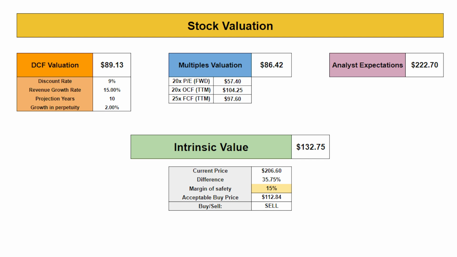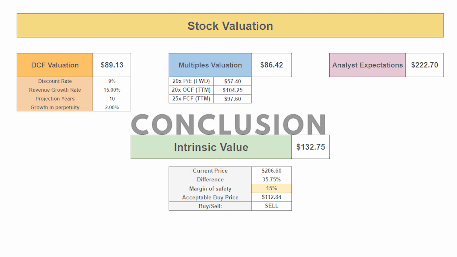Finally, the analyst target price is $222.7, and putting it all together, we get an intrinsic value of $132.7. Using a 15% margin of safety, you get an acceptable buy price of $112.8, suggesting that the stock at the current levels is overvalued. To wrap up my analysis, I'll rate Zscaler as a sell.